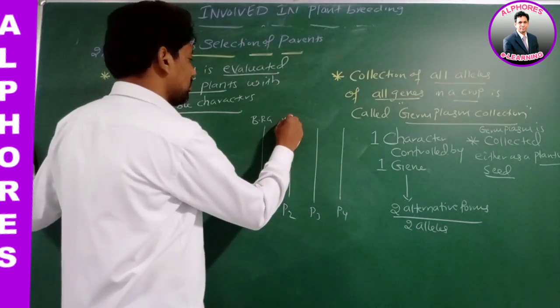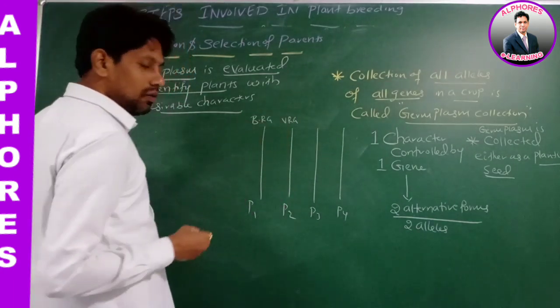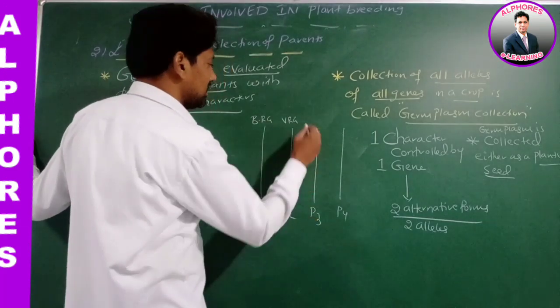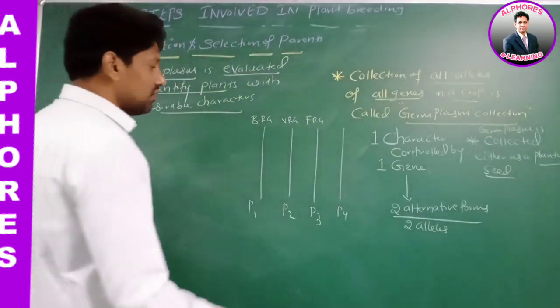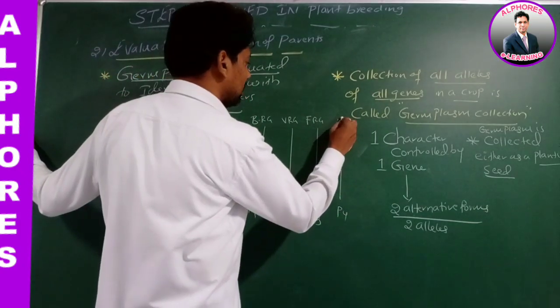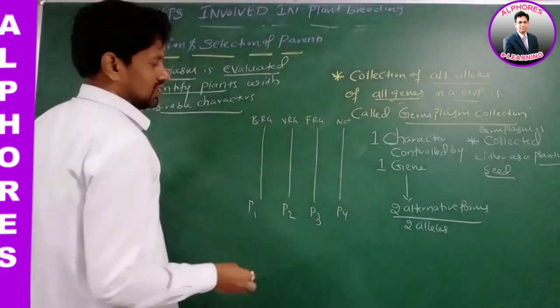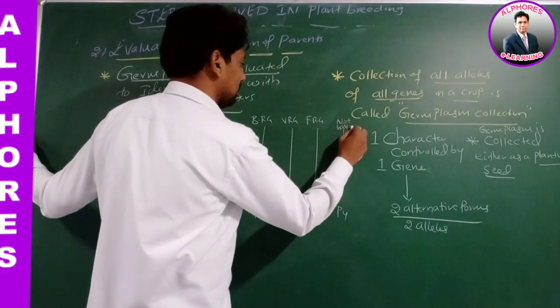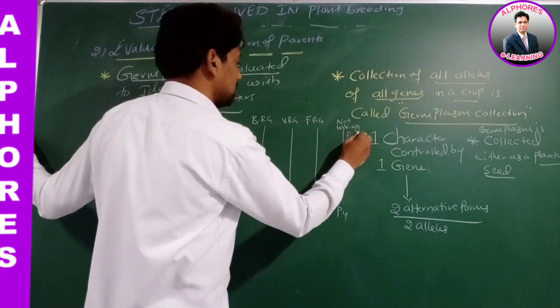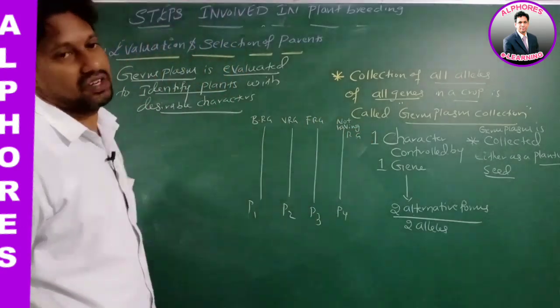Plant 2 is having a viral resistant gene. Plant 3 is having a fungal resistant gene. Whereas plant 4 is not having any resistant gene.